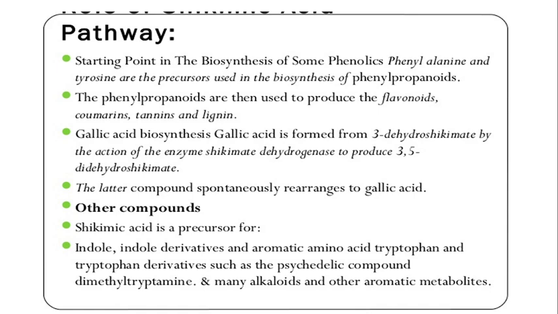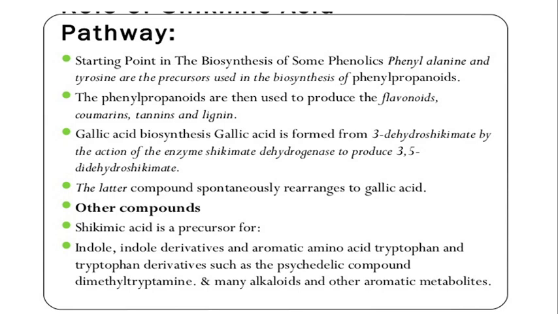Phenylpropanoids are then used to produce flavonoids, coumarins, tannin and lignin. All these are secondary metabolites which are produced by plants.